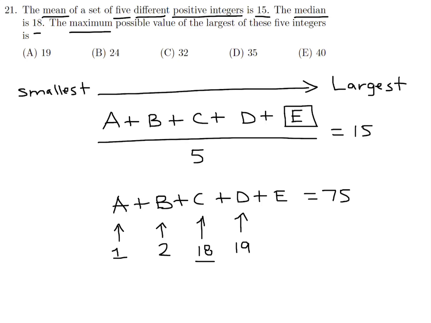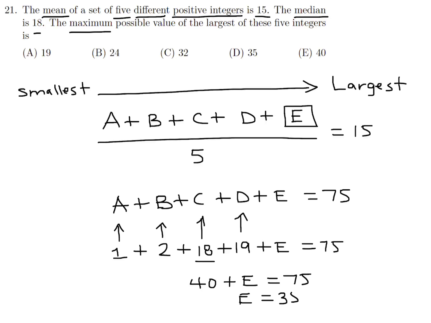And therefore, this will be how you calculate for E. And if you do the math, this becomes 40 plus E is 75. And therefore, E is equal to 35. So the answer to number 21 is D.